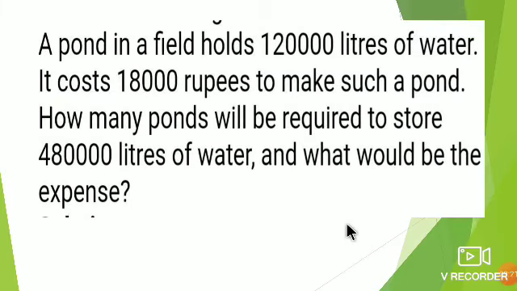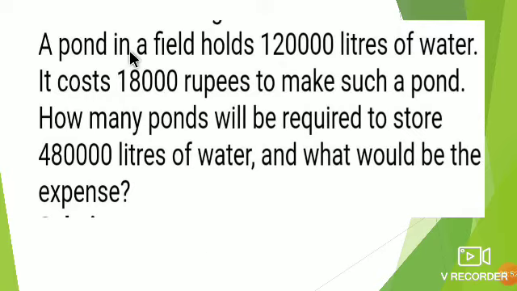Last question. A pond in a field holds 1,20,000 liters of water. It costs 80,000 rupees to make such a pond. How many ponds will be required to store 4,80,000 liters of water, and what would be the expenses? Expenses means the expenditure for it, how much money we will require to build these ponds.